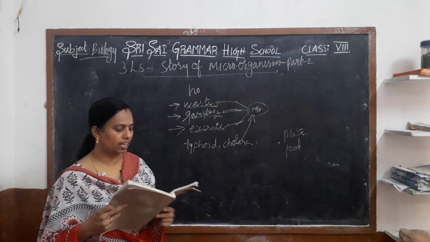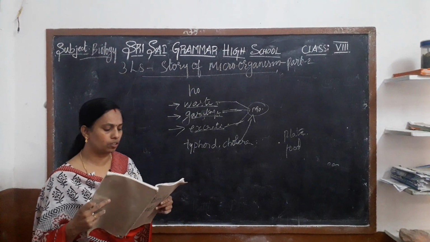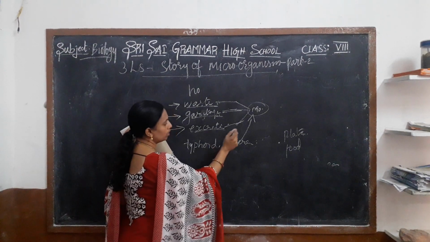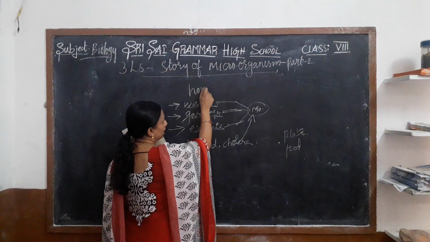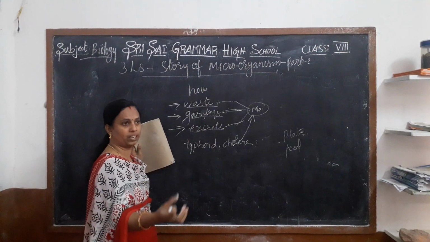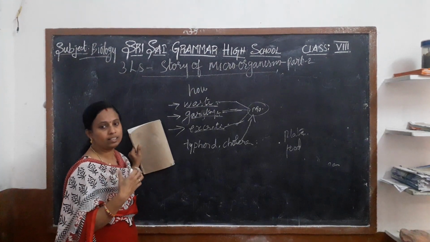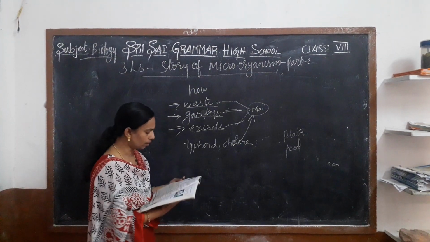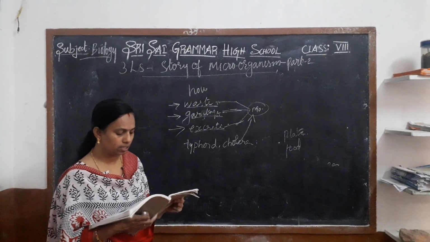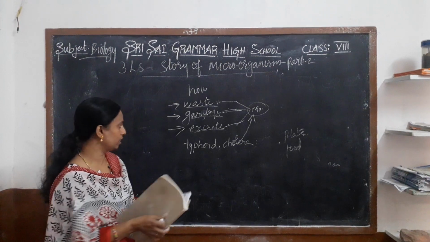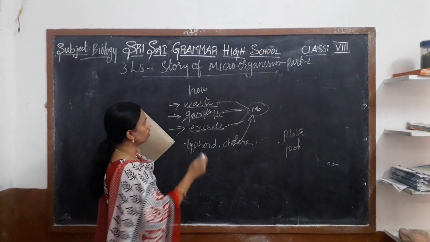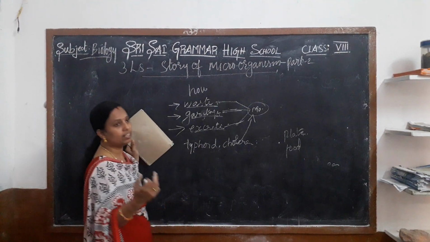When flies sit on uncovered food, they transfer disease-causing bacteria into the food. So when we are not covering the food, the housefly may sit on it and transfer the pathogen. When we eat this food, we may get the disease. So we should avoid taking uncovered food, and always cover our food at home also.